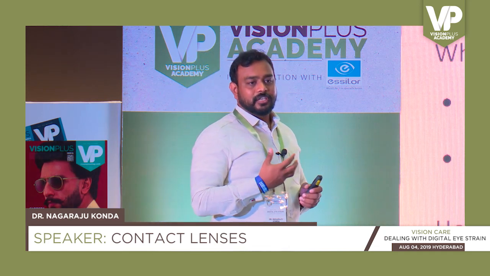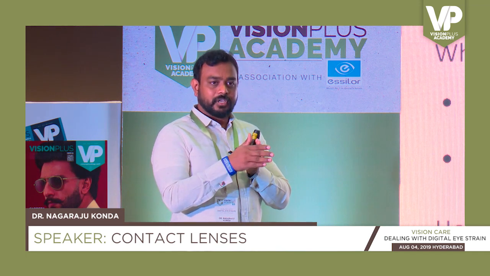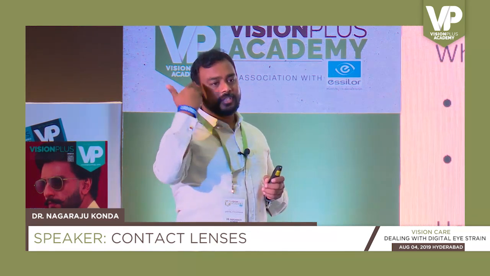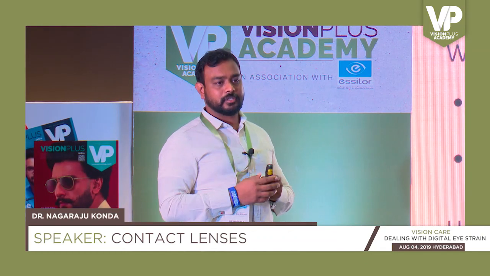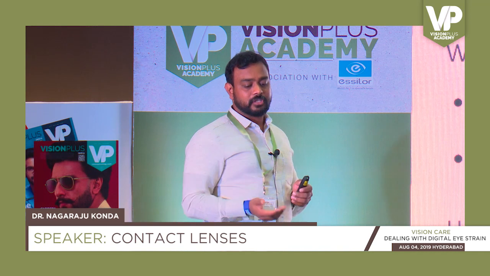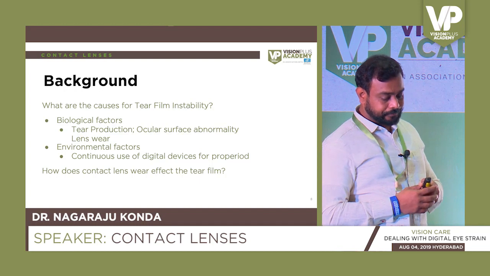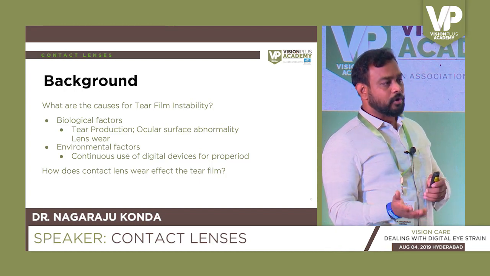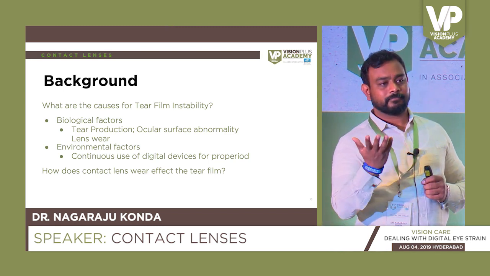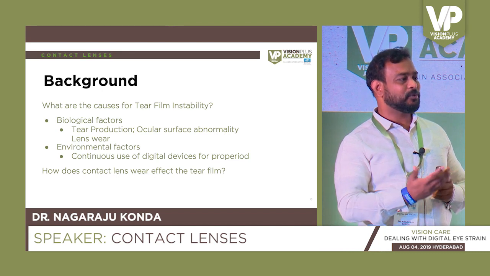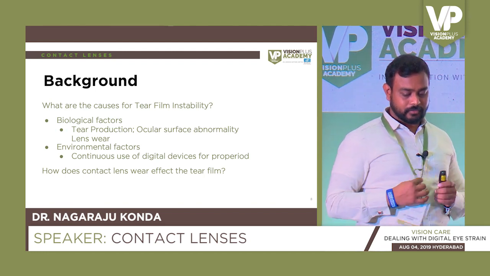Because it affects the tear film, as a result it also affects the surface of the eye on top. So the white portion you see, the conjunctiva, the cornea and all these are going to be affected. These are the biological factors that are affected by contact lens wear. The next one is the environmental factors. Pertaining to the topic, digital eye strain, the environmental factor is any digital device used for a prolonged time. It could be a phone, could be a laptop, anything. That's the main environmental factor.